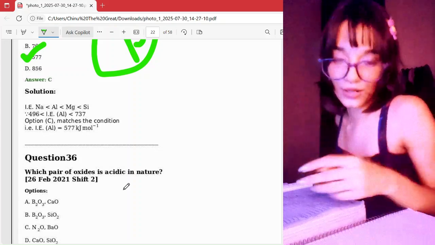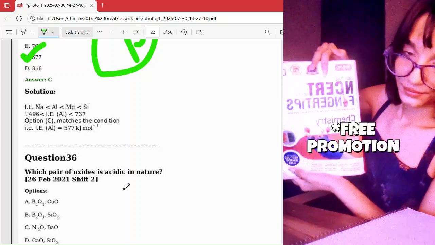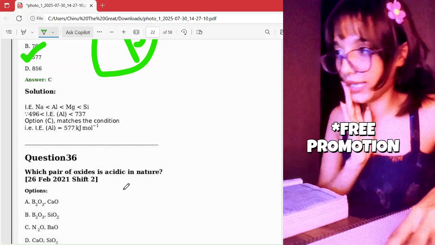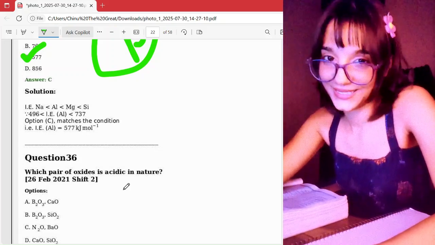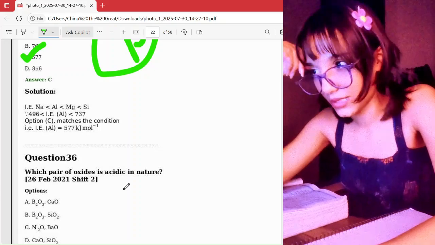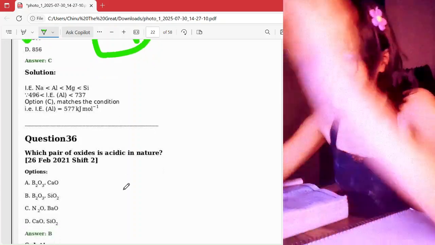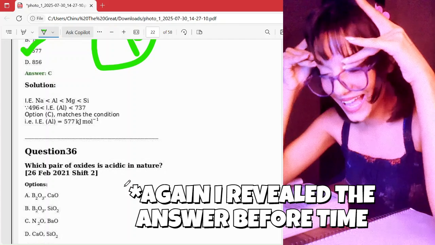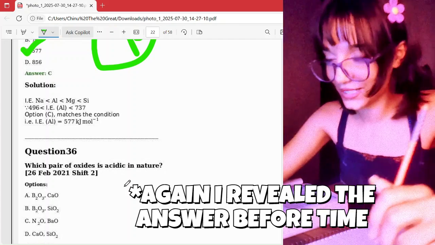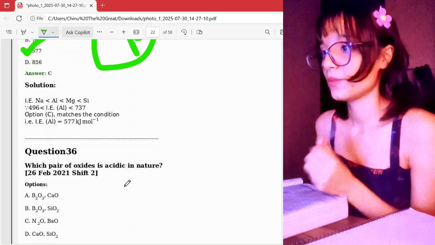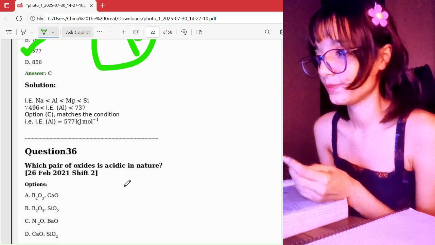Okay, which pair of oxides is acidic in nature? Ooh, so first of all, I highly recommend this book. I can really see the pages in my head from which these questions are from. So, which pair of oxides is acidic in nature? Oh my god, I again made the answer visible, but we still haven't seen anything. Okay, just forget it. Which pair of oxides is acidic in nature?